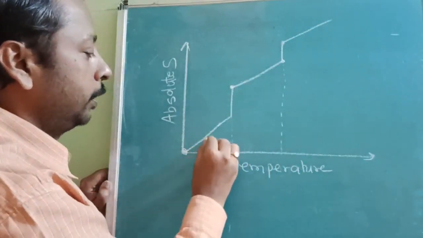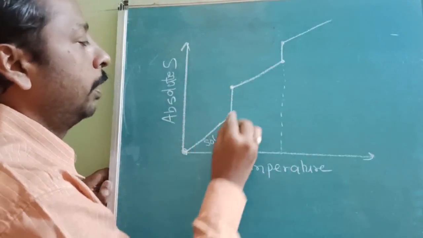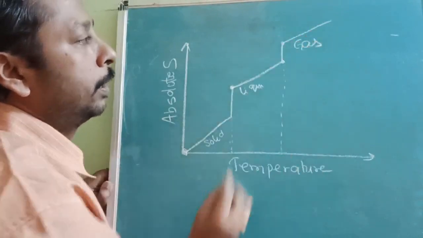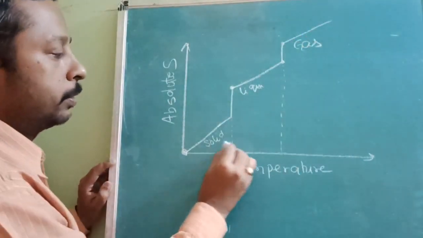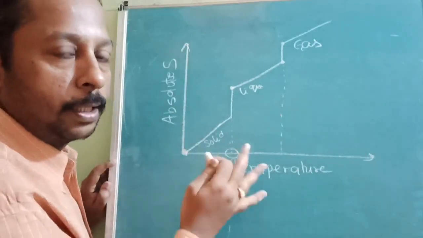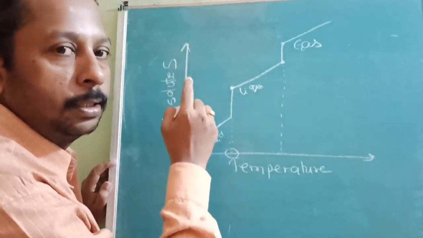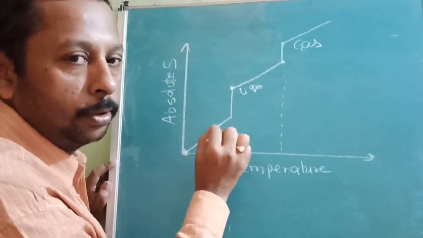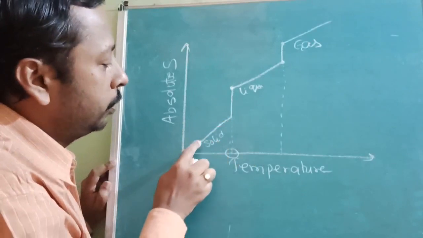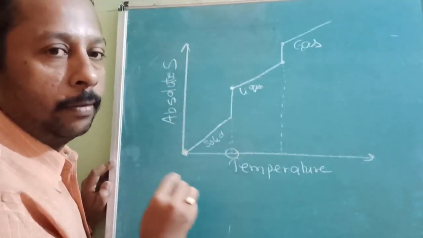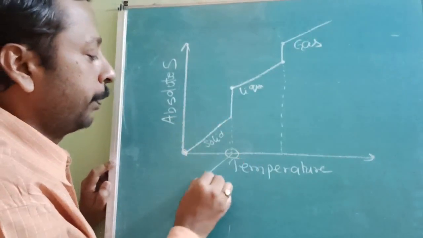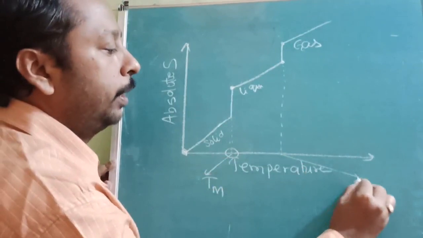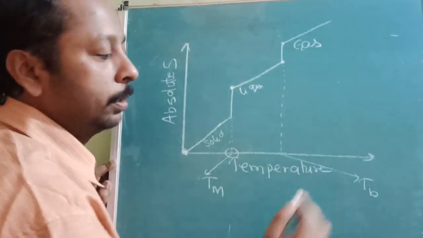Actually, what is this? Solid state. And this? Liquid state. And this? Gaseous state. Is it understood? So at the temperature where a sudden transformation, a phase transfer, takes place, there is a sudden change in entropy. Here it is still solid only, but entropy slowly increases, that's why there is a gradual variation. Wherever you find the first sudden change, that is called the melting point. Where you find the second sudden change, that is called the boiling point.